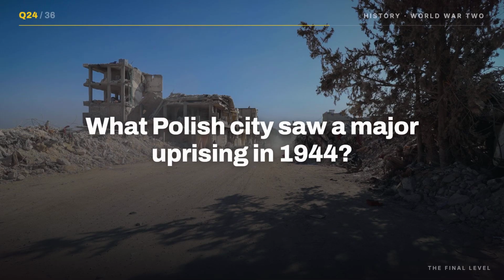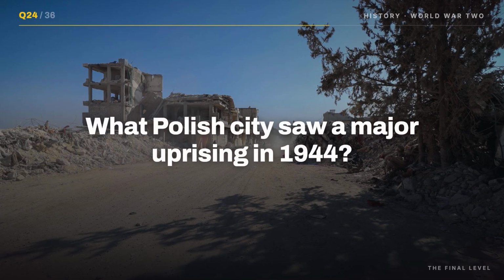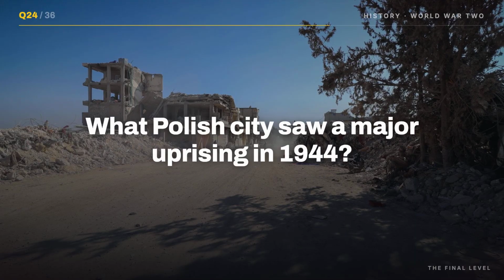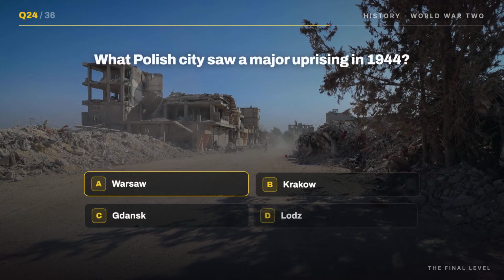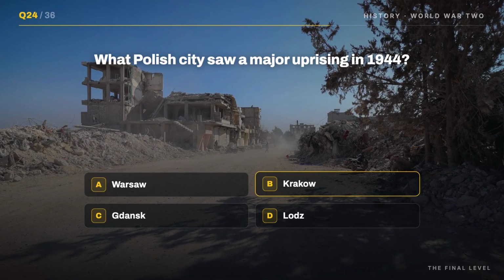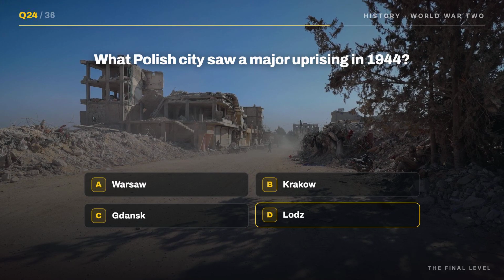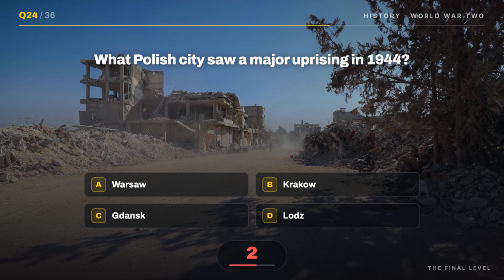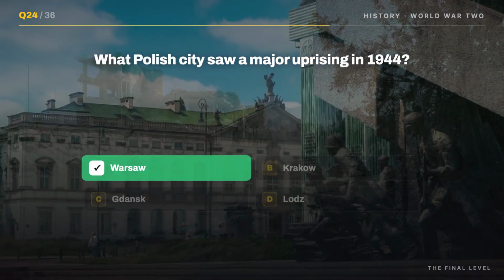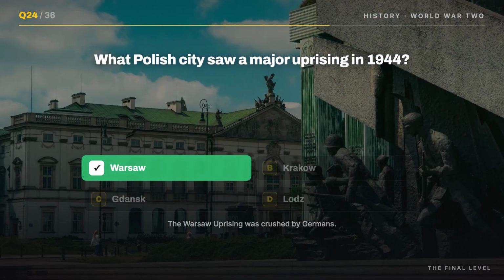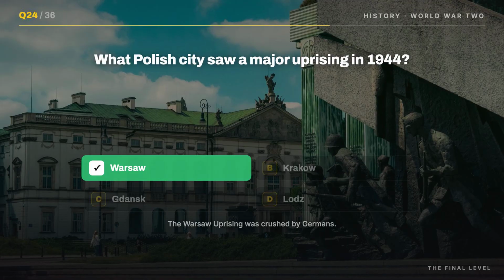Question 24. What Polish city saw a major uprising in 1944? Is it A. Warsaw, B. Krakow, C. Gdansk, or D. Lodz? It's A. Warsaw. The Warsaw Uprising was crushed by Germans.